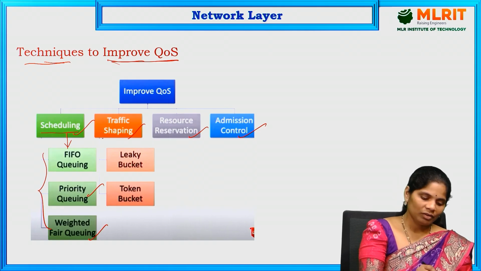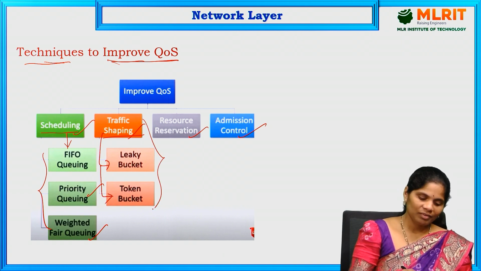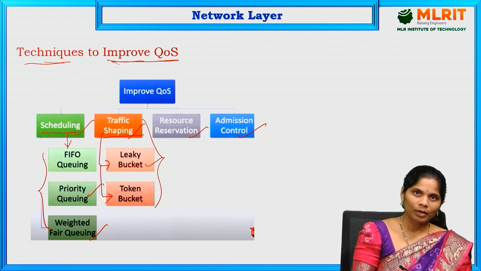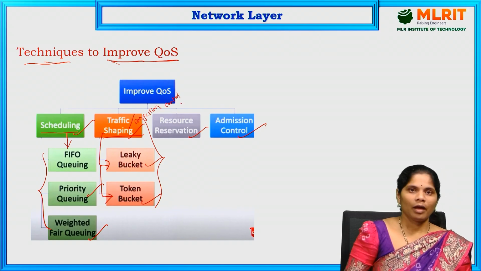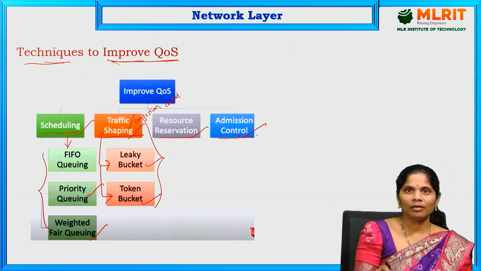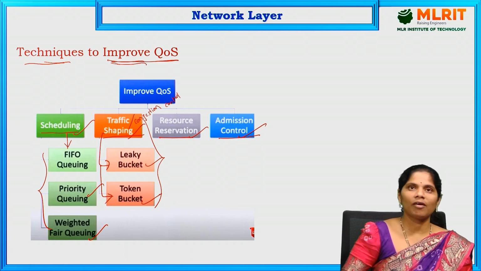And coming to traffic shaping, this is again divided into the leaky bucket algorithm, and the next one is the token bucket. Already in a previous session we discussed the leaky bucket and token bucket algorithms in traffic shaping. That is nothing but the congestion control algorithms. Already we discussed this topic previously also. And next, resource reservation and admission control. All these techniques can be used for improving the quality of the network.